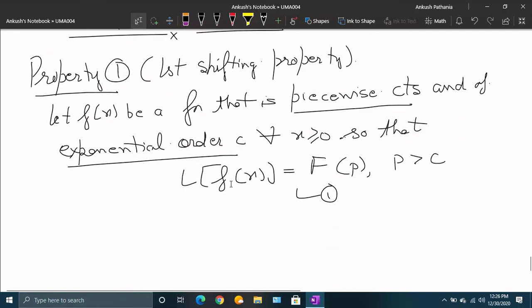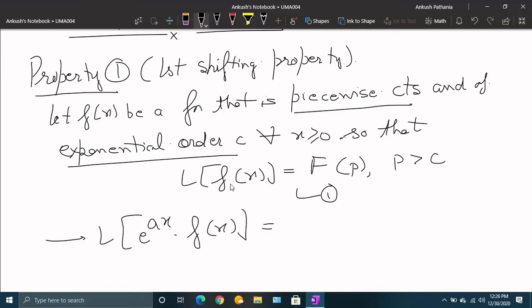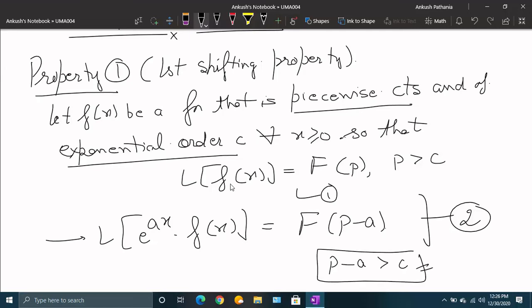Then he says if I have to find the Laplace of e^(ax) dot f(x), that is f(x) multiplied by some exponential function of the form e^(ax), then that Laplace transform will come out to be F(p minus a), provided p is greater than c. So here we use the first shifting property to find the Laplace of the function which we get in this form, where the function f(x) whose Laplace we can find easily is given in the form of e^(ax) dot f(x).